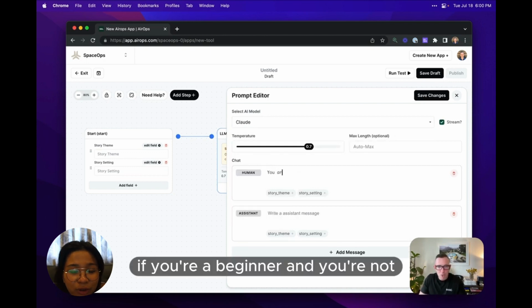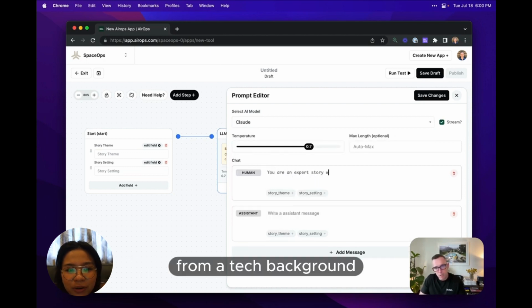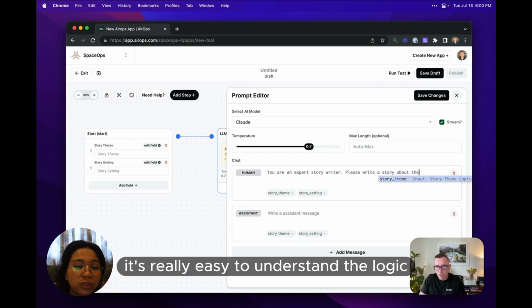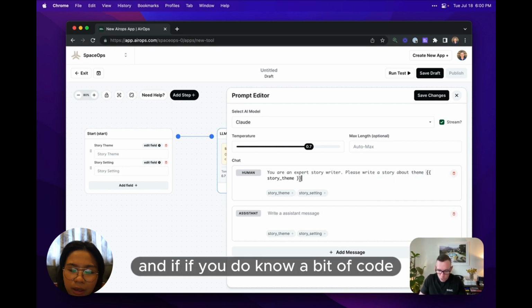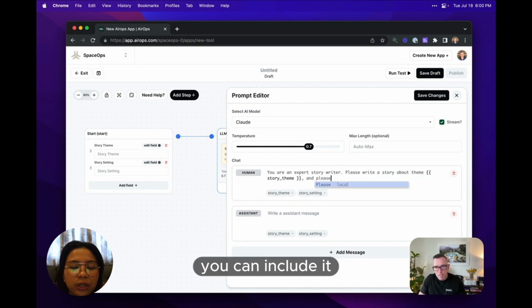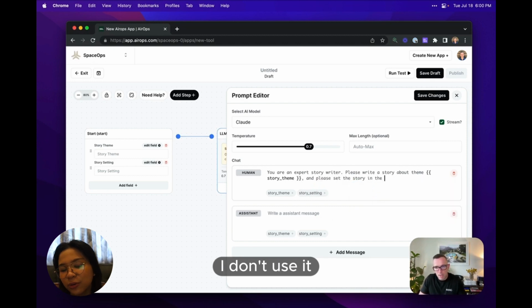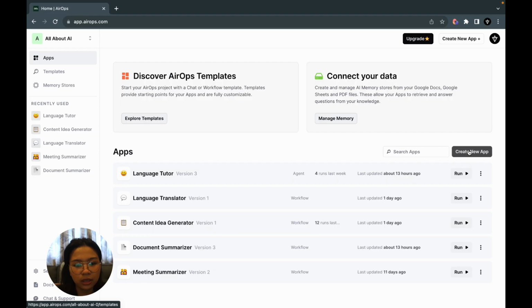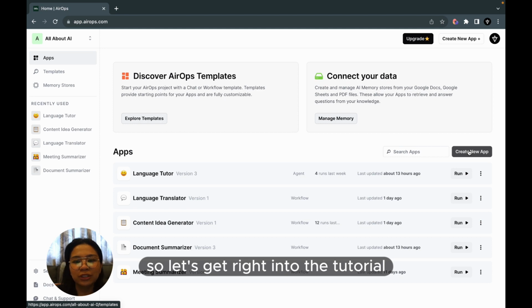So if you're a beginner and you're not from a tech background, I would highly recommend using Airops, because it's really easy to understand the logic. And if you do know a bit of code, you can include it, but I don't, so I don't use it. I just use what features they have. So let's get right into the tutorial.